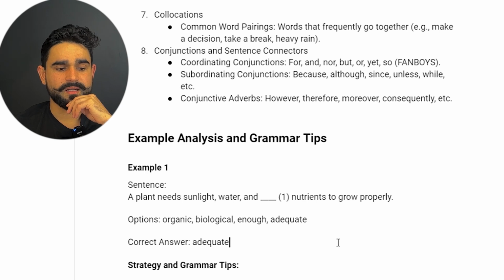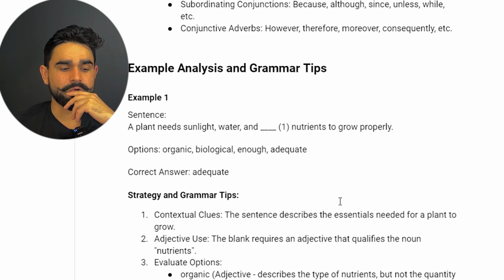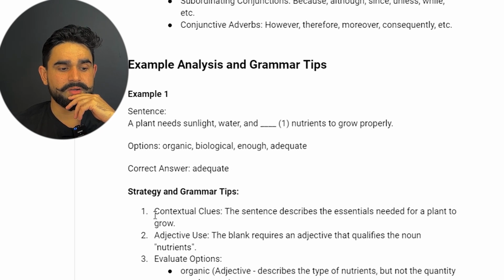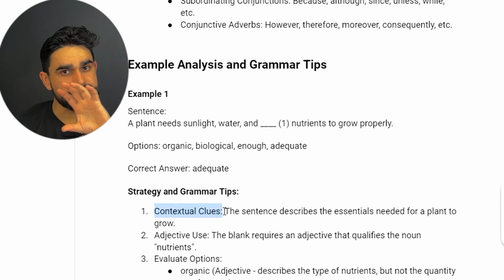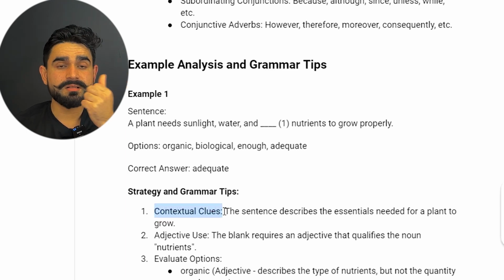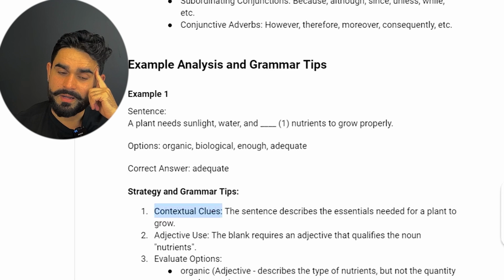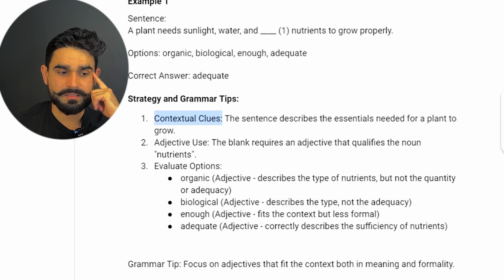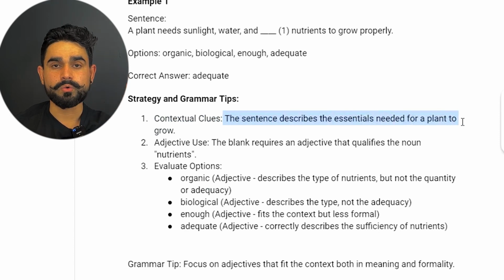So what strategy and grammar tips did I use here? I'll quickly go through that. We use contextual clues. Like I told you before, if you understand the context of the passage, what the passage is all about, it's about the plant, sunlight and all that, then you have a concept in your mind. The sentence describes the essential needs for a plant to grow.